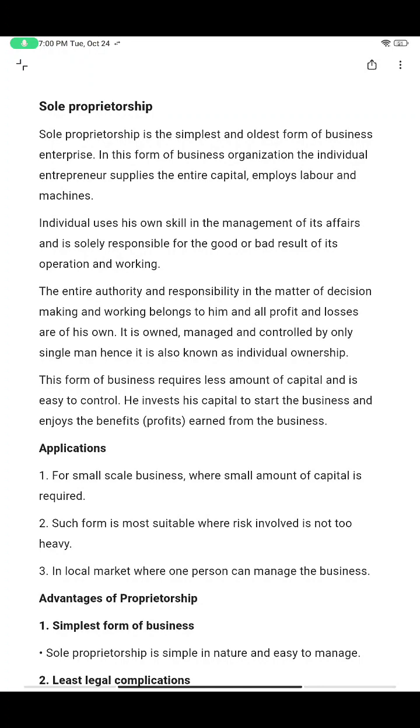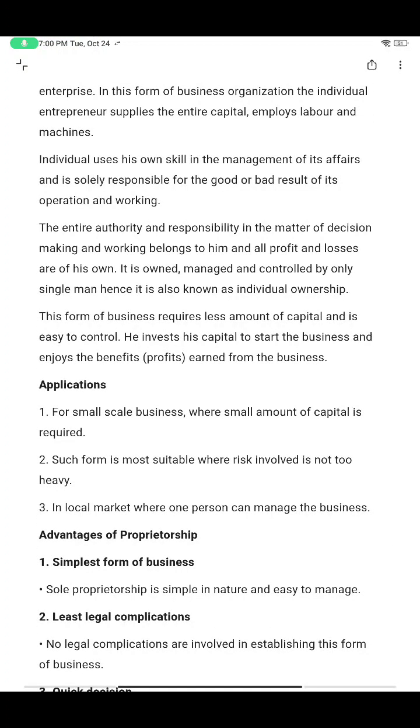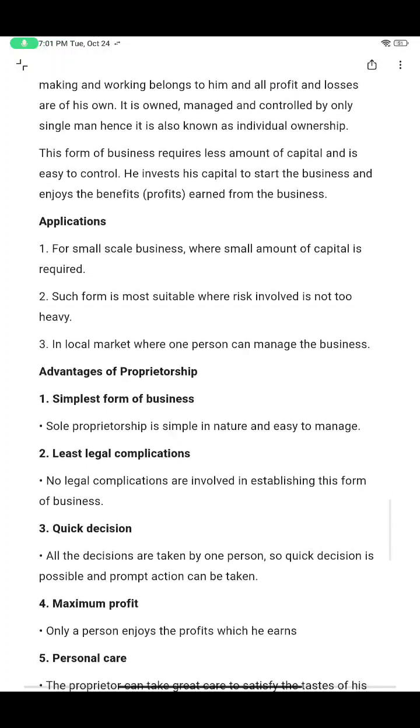If the business requirement needs any machines or labor, then all the labor cost and machine cost will be paid only by that person. No other person will bear the consequences. The individual will use his own skill to manage this complete business process, and the entire authority and responsibility for the business decisions will be only on that person. Okay, now we'll see some applications.